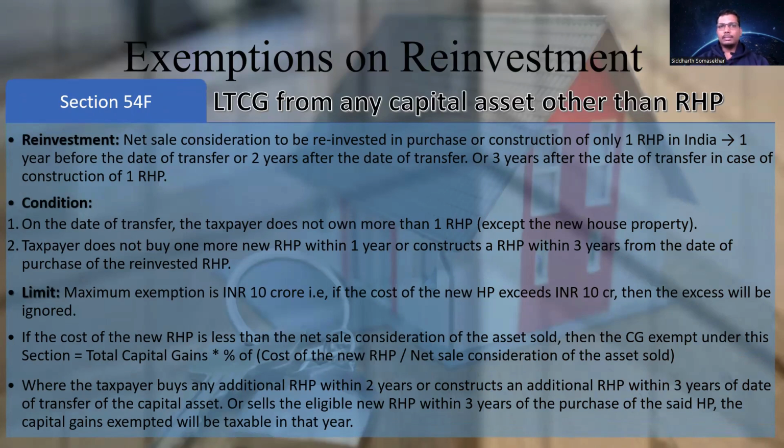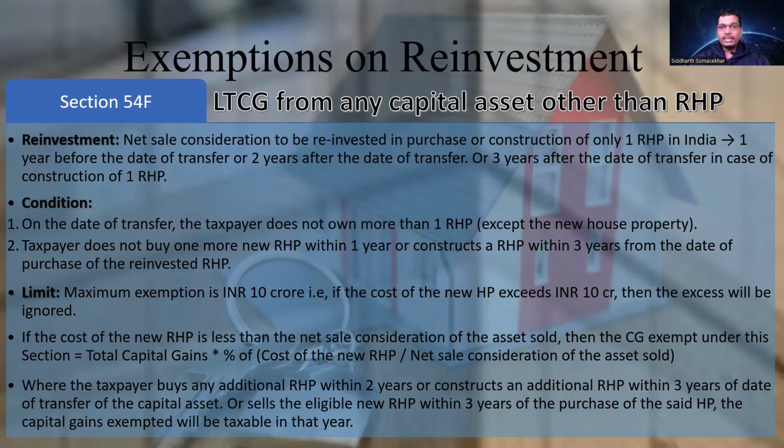54F talks about long-term capital gain from any capital asset other than residential house property. Why other than residential house property? Because long-term capital gain from residential house property has already been given in section 54. So 54F says long-term capital gain from any capital asset other than residential house property.